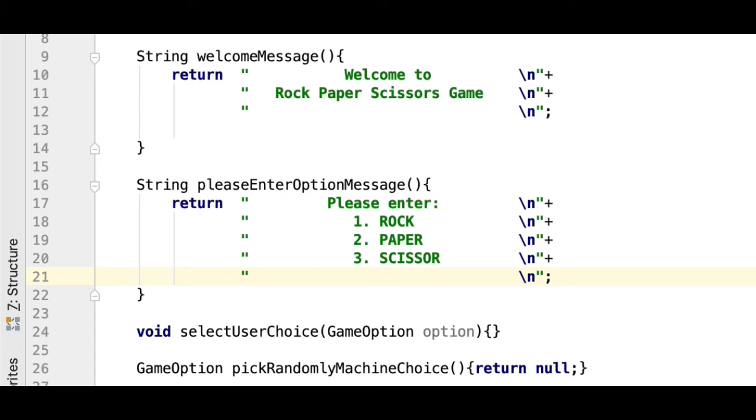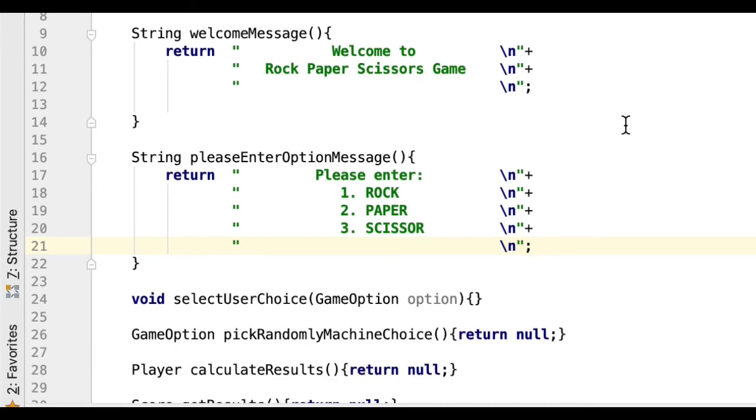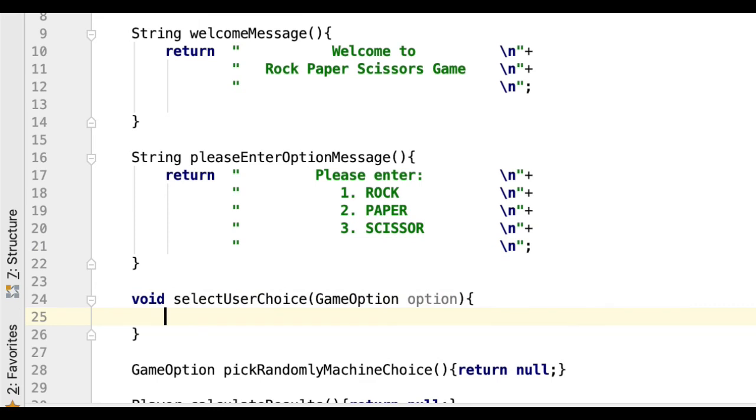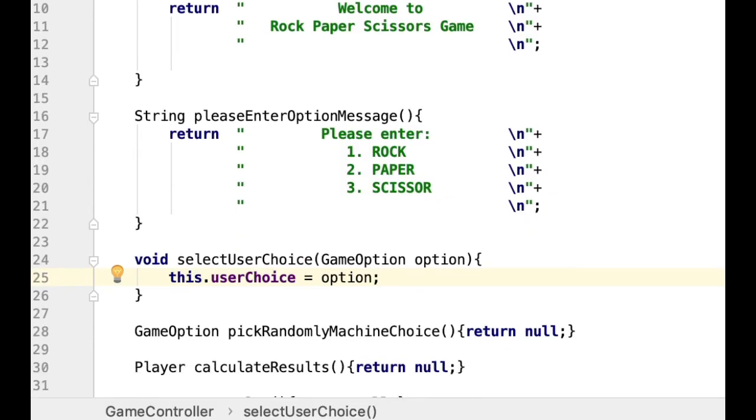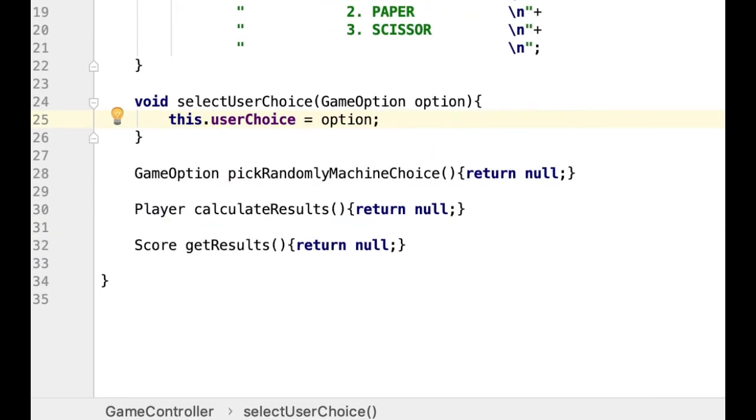Next method is the select user choice. This method will receive the option selected by the user and save it in the class state. So all it has to do is assigning the option to the class field user choice. This will save the user choice so we can access it later to work out the results.